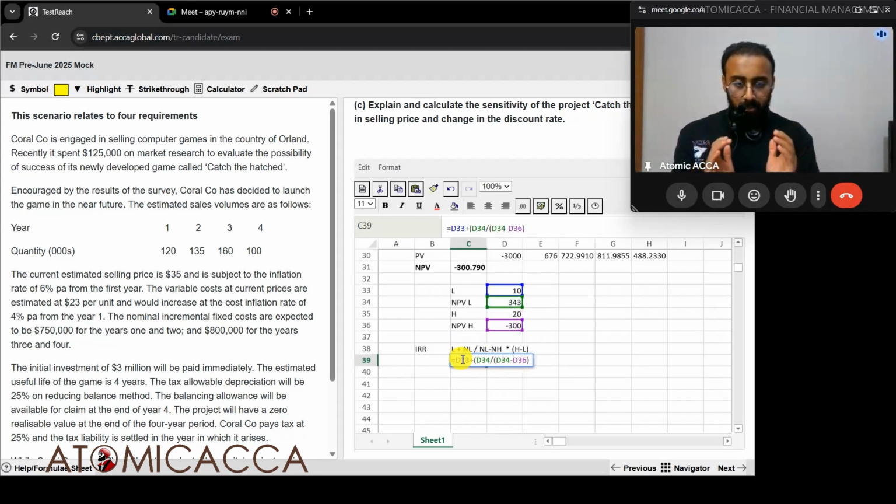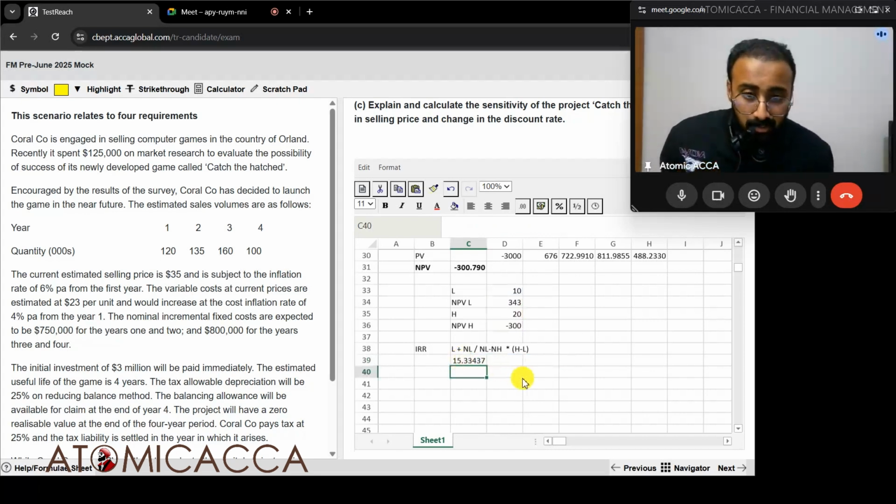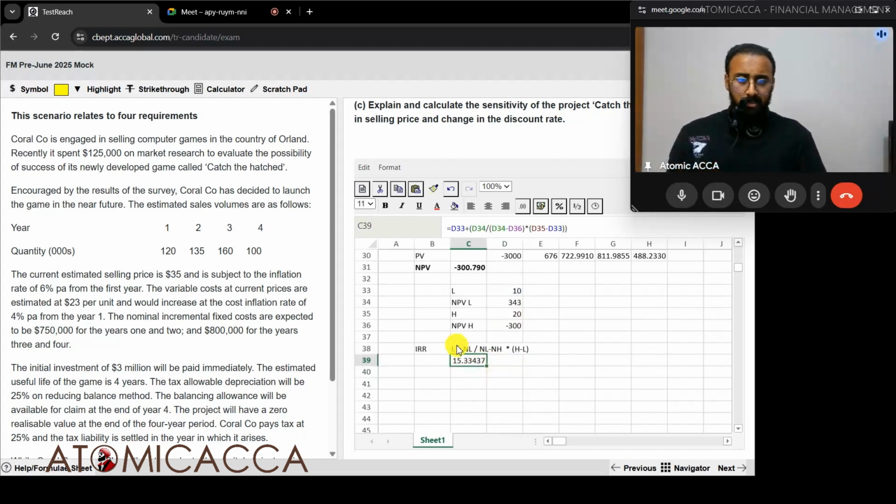Now we have the denominator in one close, multiplied by, bracket open, H minus L. What is H? 20. What is L? 10. Bracket close. Now that we have all of this under one bracket, inside another bracket, I add it with the low rate. What do I get as the answer? 15.33 percentage. Because I removed the decimals, some small minor change could be there, but that's totally fine.